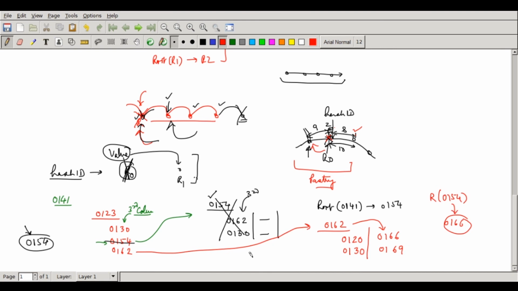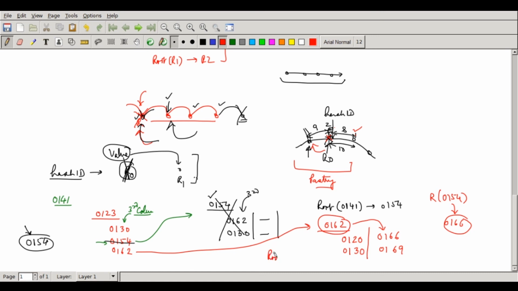Okay. Now look at what happens with 0141. When 0141 comes here, it will also go to 0162. Once it goes to 0162, it will also reach the same place. So once 0141 comes here, you will find it matches with 0162. Now when it looks at 0162, it goes to the last one because there is no other entry here, and here is where it is going to match, so 0162 will be the root node in this case.